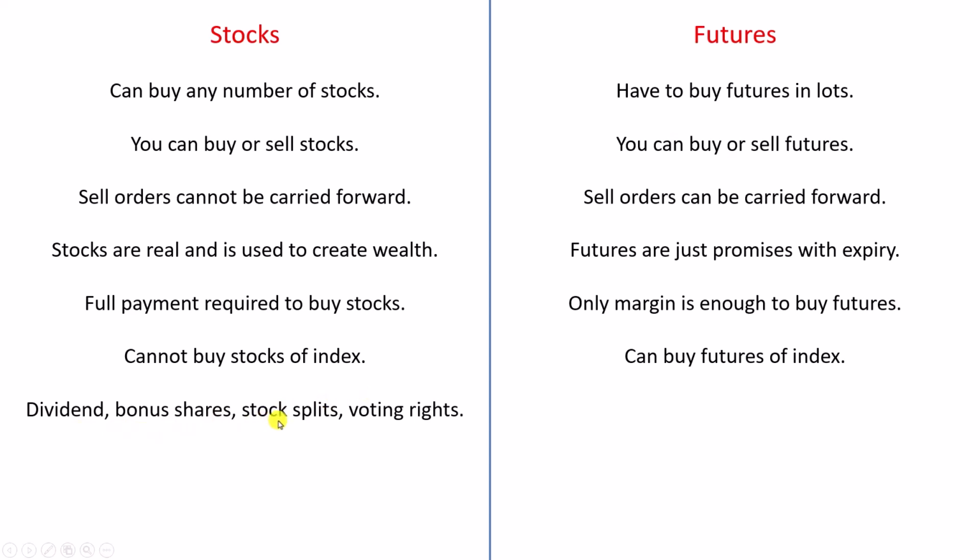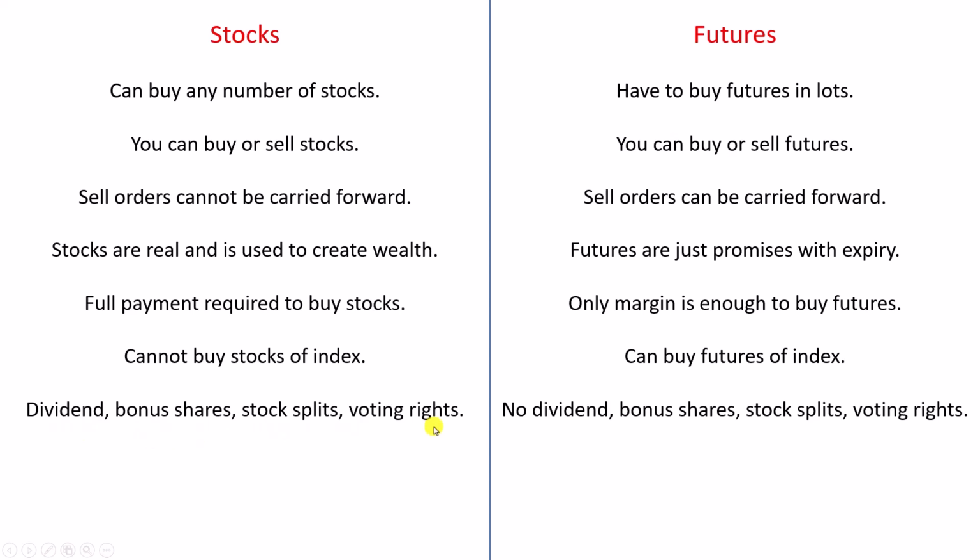Dividend, bonus shares, stock splits, voting rights are features of stocks. So if you have stocks of a particular company, then you are entitled to all these. Whereas if you buy the future of the very same company, then you are not entitled to any of these. Now what are these?